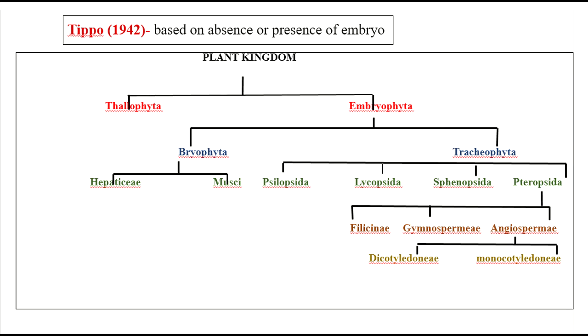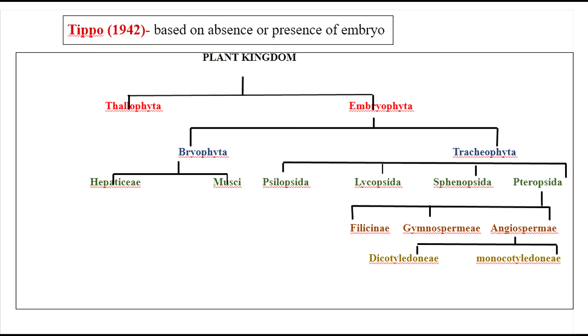What is Tracheophyta? They comprise vascular plants that contain tracheary elements in them, your vessels or fibers and so on. And in Bryophyta you have Hepaticae and Musci. And in Tracheophyta, Psilopsida, Lycopsida, Sphenopsida and Pteropsida.